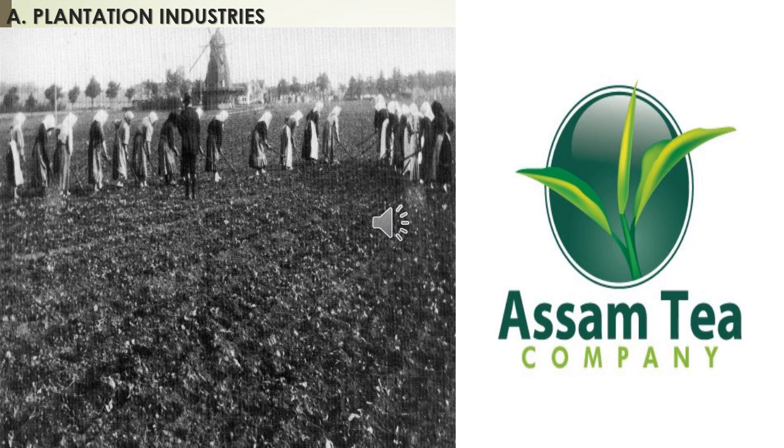The third important plantation which gave birth to factory was jute. So apart from tea and coffee, it was jute. All these industries were controlled by many former employees of the British East India Company. The tea company, coffee company and also the jute industries were controlled by former workers of the British East India Company.